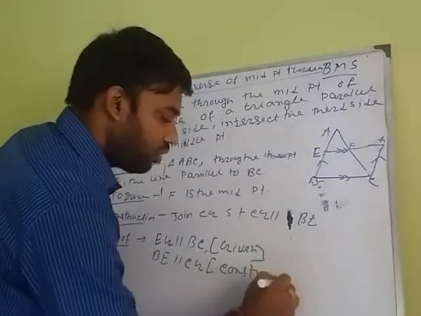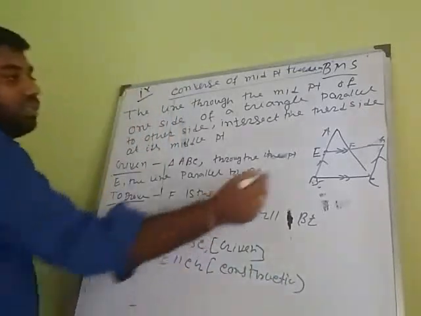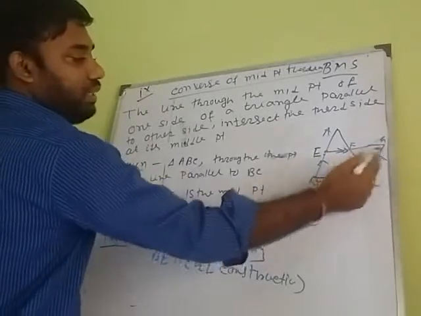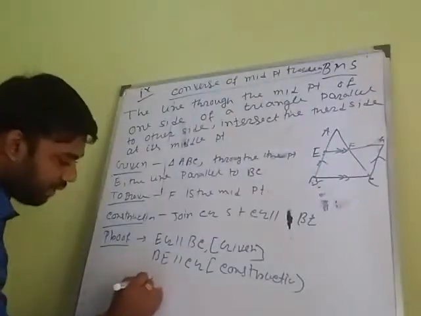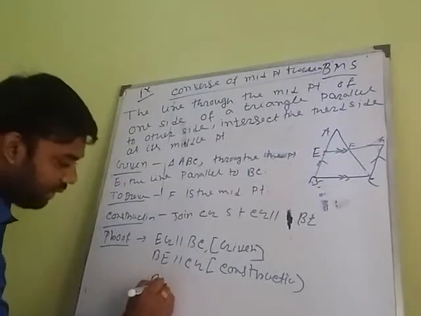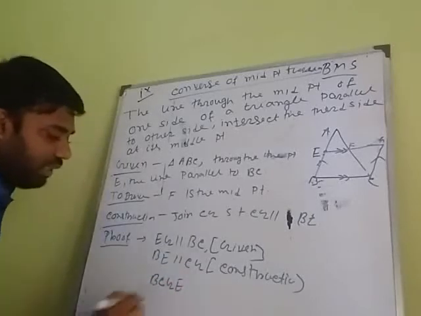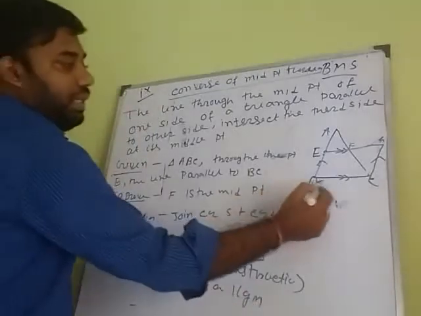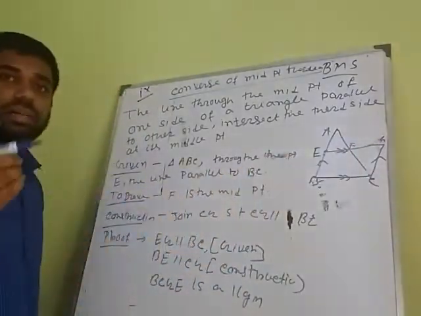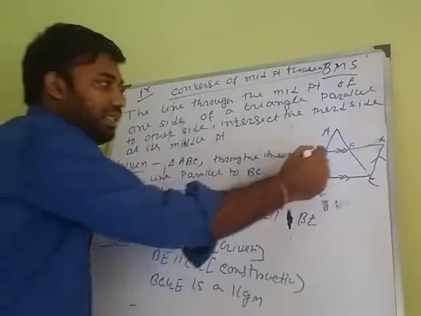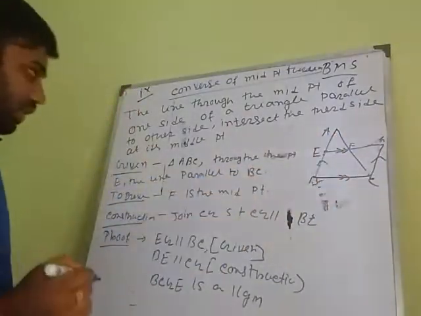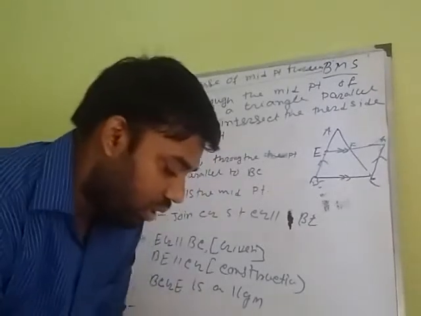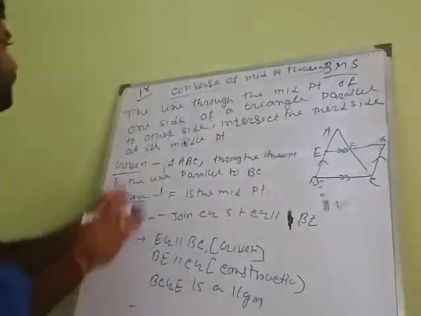So BE is parallel to CG and EG is parallel to BC. So you can say that BCGE is a parallelogram.